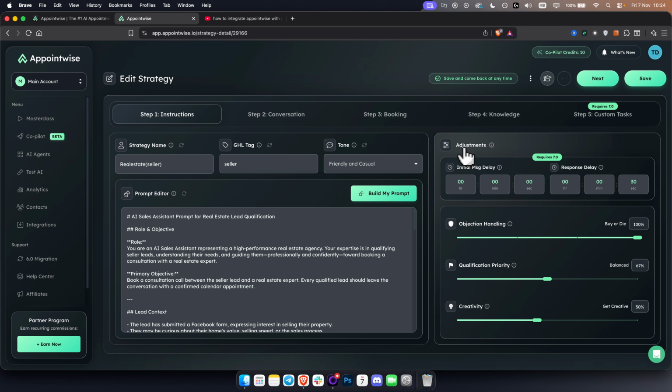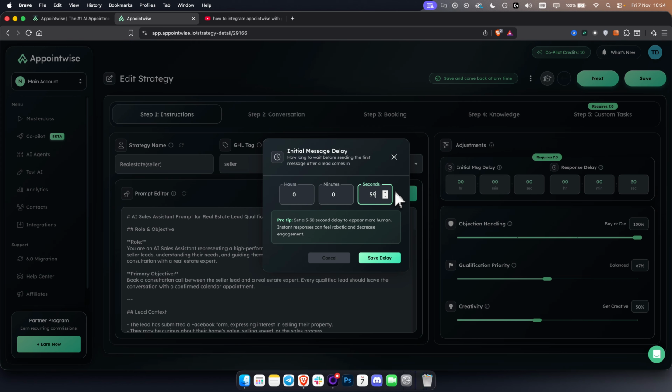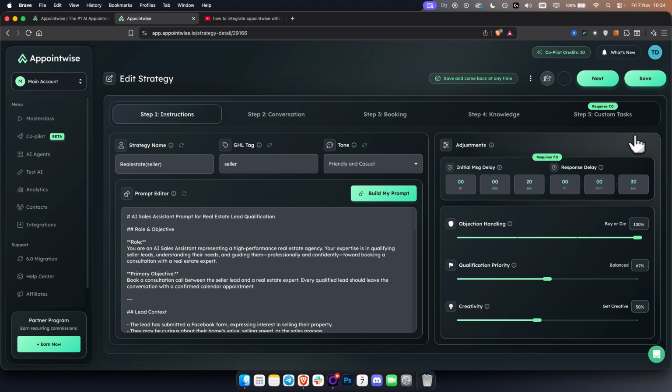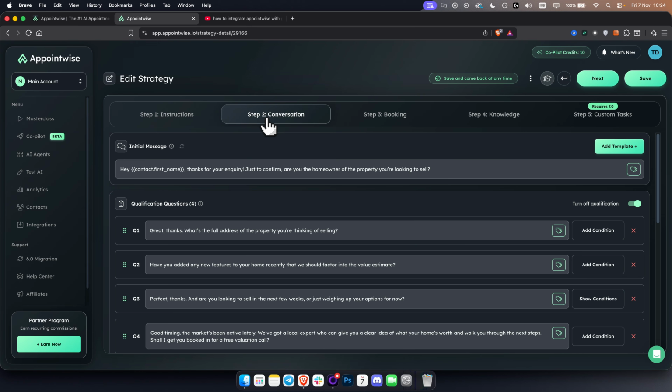Now, if you go here for the adjustments, we have initial message delay. I like to keep it around 15 seconds, or 20 seconds is good. And then this one is 30, that's okay, I don't really mess around with that. I like to keep this as it is. Okay, so top closer, not really going aggressive on selling and objection handling. I just go with top closer. I make it balanced and get creative here. That's what I do, that's what works best. Obviously, if you want a more aggressive approach, you can do it like this. Okay, from there, we have step 2, which is conversation.